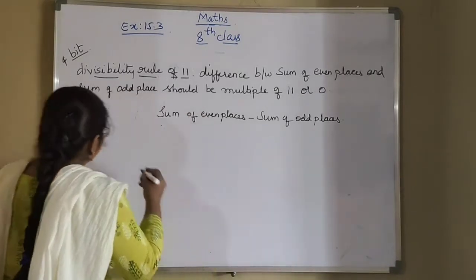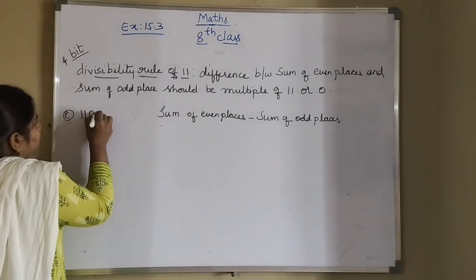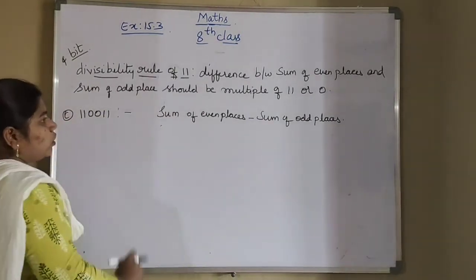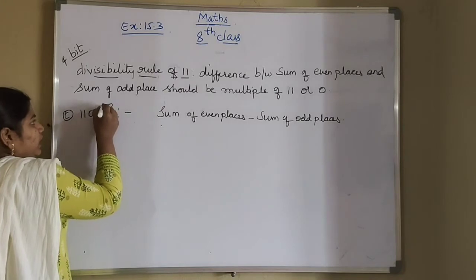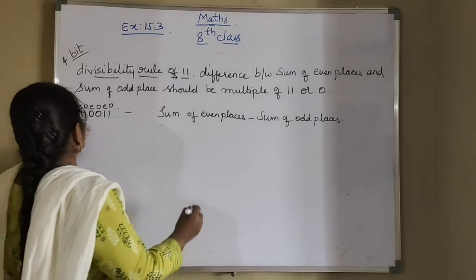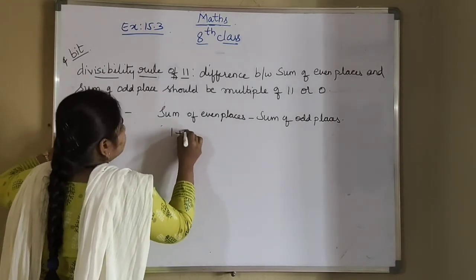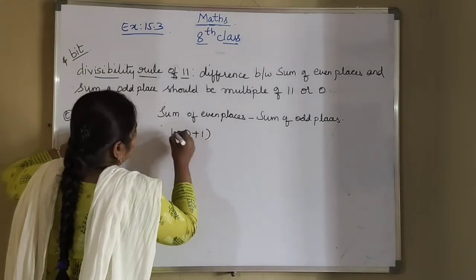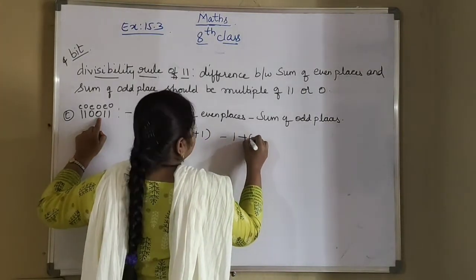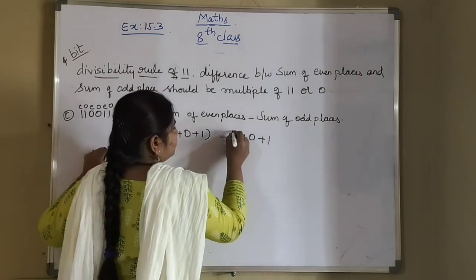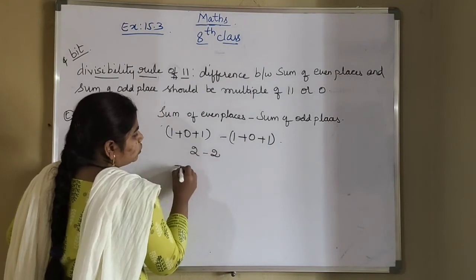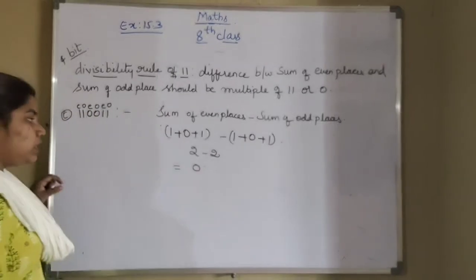So what is the next one? CBIT, 110011. Whether this value is divisible by 11 or not, we will check. So odd, even, odd, even, odd, even. Sum of even places. What are even places? 1 plus 0 plus 1 minus, what are odd places? 1 plus 0 plus 1. So 1 plus 1 is 2. 2 minus 2 will be equal to 0. So this is also divisible by 11.